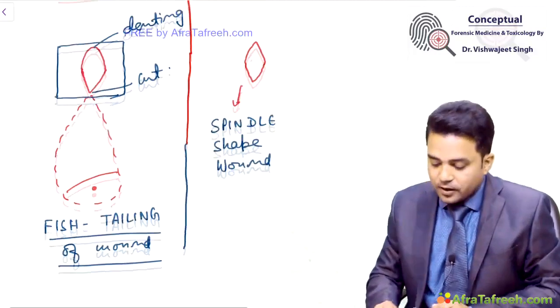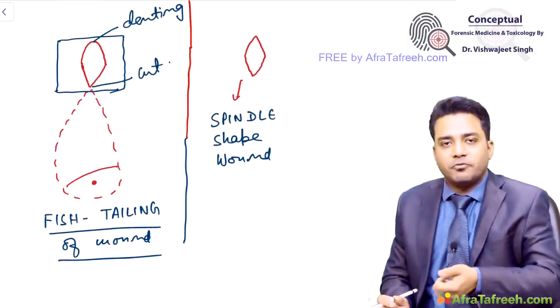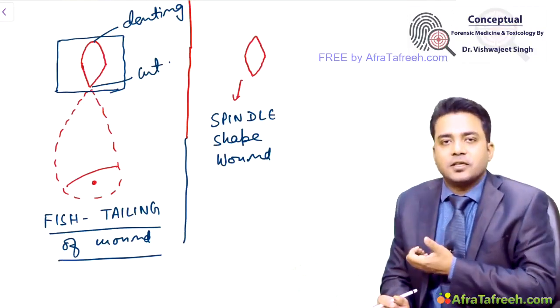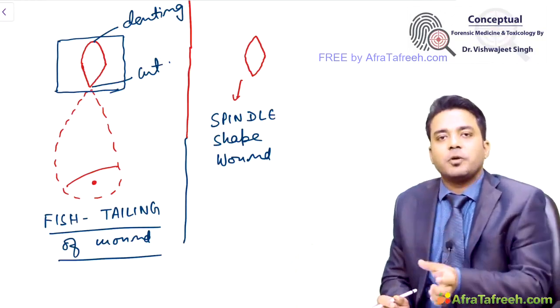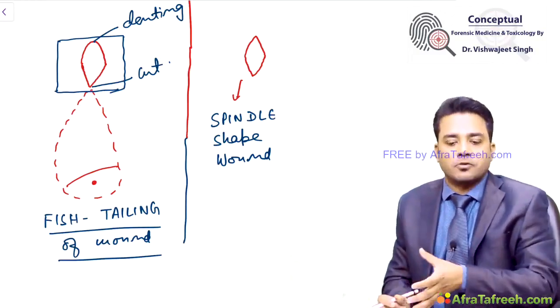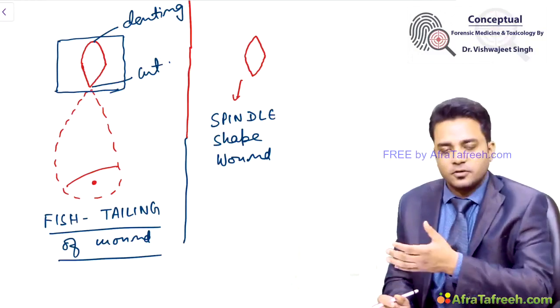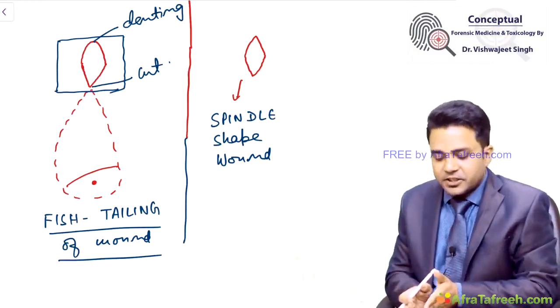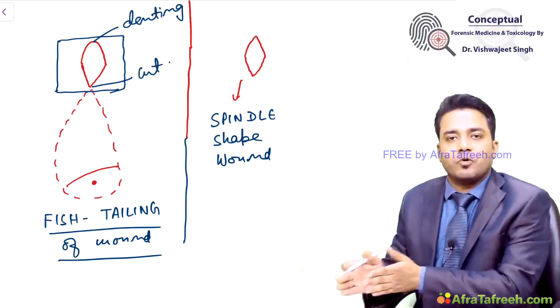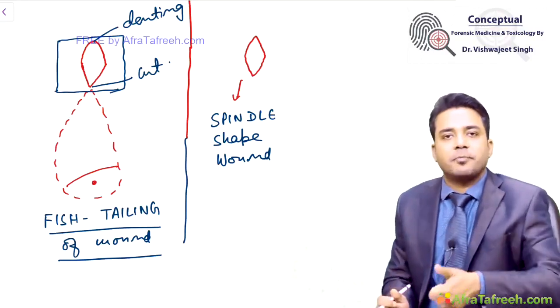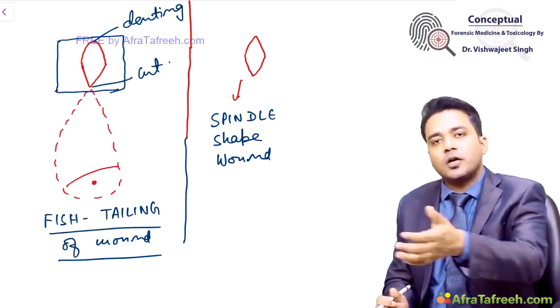And when this knife goes into, suppose, your cavities, and the depth of the wound is more than the length of the wound, we will say this is an incised stab wound. Based on fish tailing or presence of a spindle shaped wound, we will categorize whether the weapon must have been a single sharp edge weapon or a double sharp edge weapon.